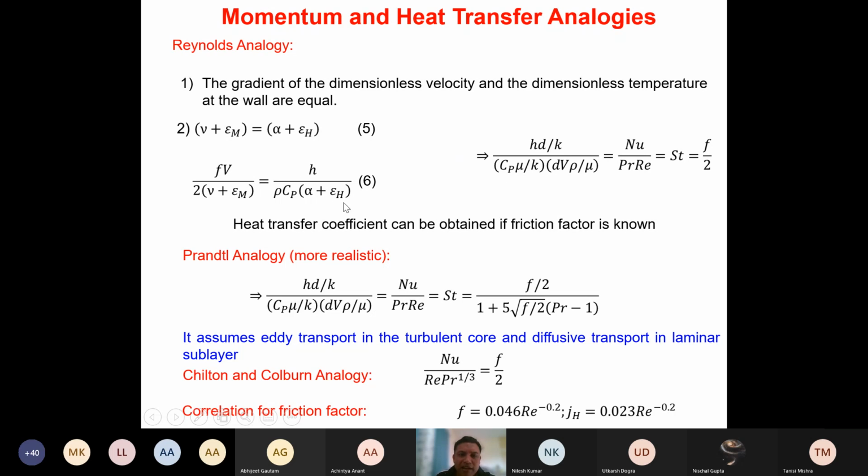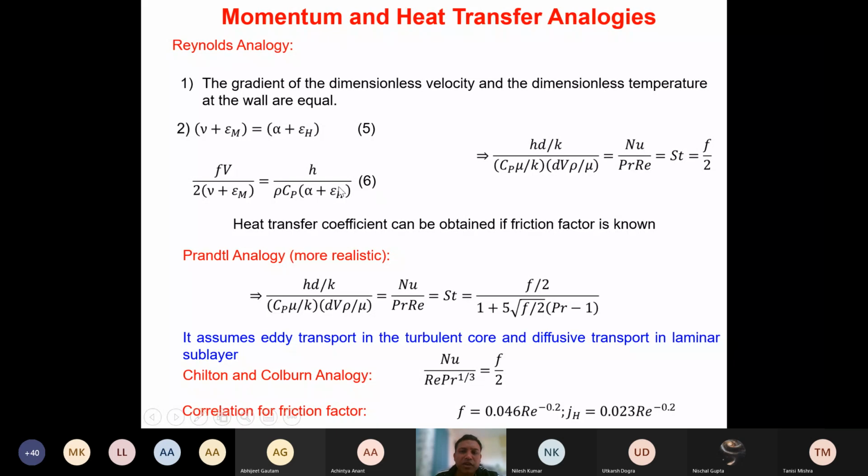So if we put that, alpha plus epsilon H and V plus epsilon M both are the same. If we put that, we can rearrange everything. After rearranging, what you will get is F by 2 on the left hand side, and on the right hand side we will have H by V rho Cp.